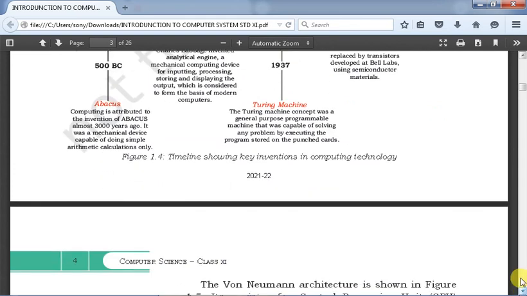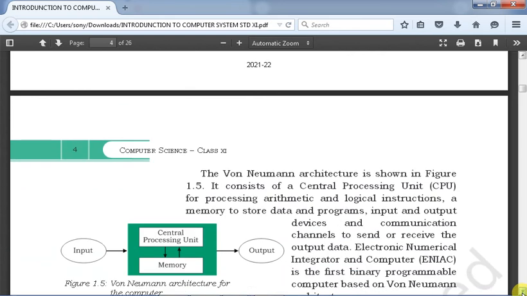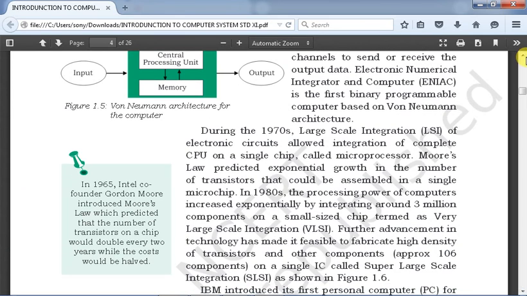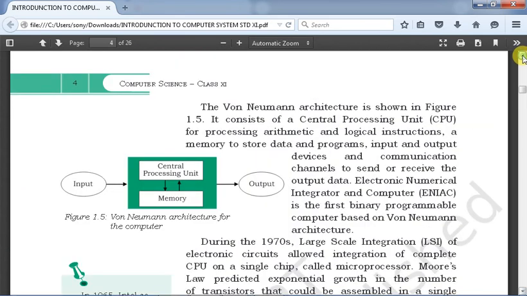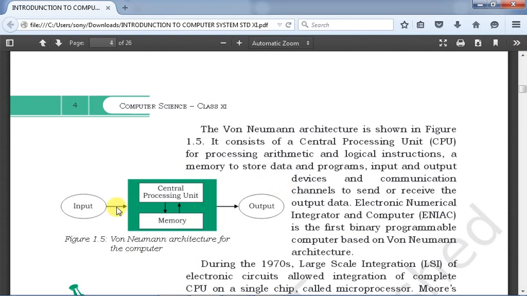So students, you have seen how things function. You can see here the von Neumann architecture and how it is functioning. This is the input. This is the modern day concept. Modern computers are also equipped with this kind of thing.